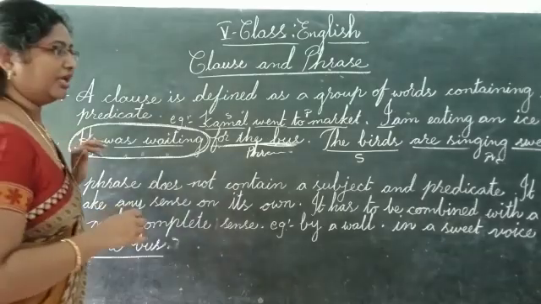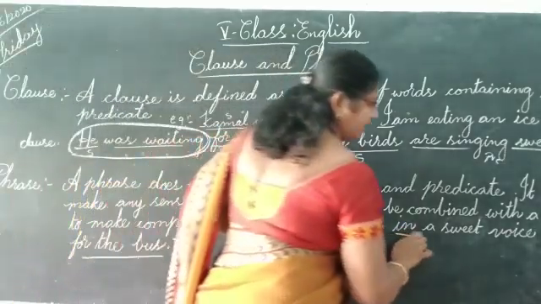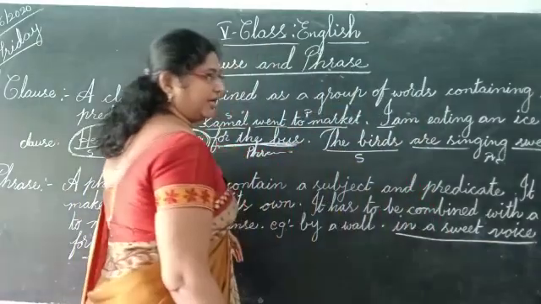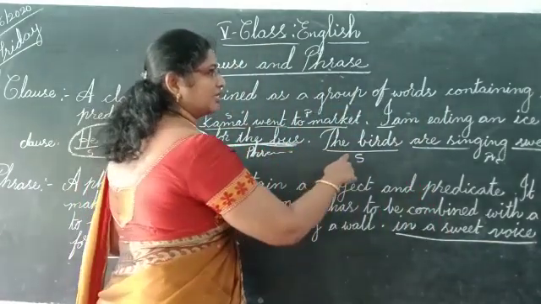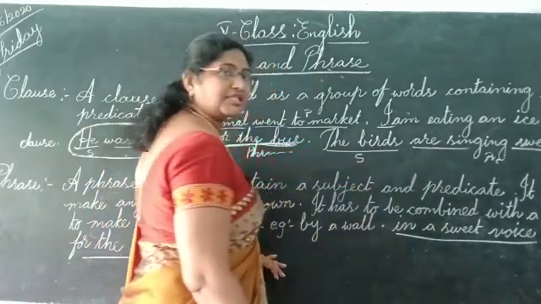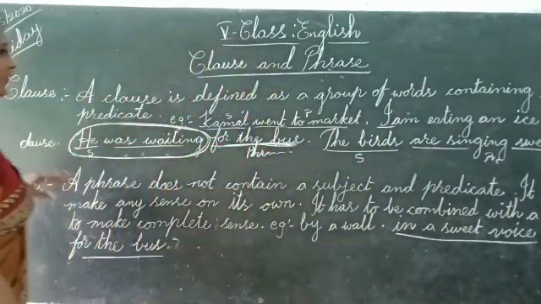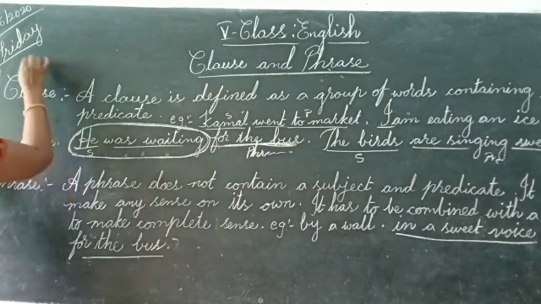Like that only, here I said in a sweet voice. It is a phrase. For example, the birds are singing in a sweet voice.